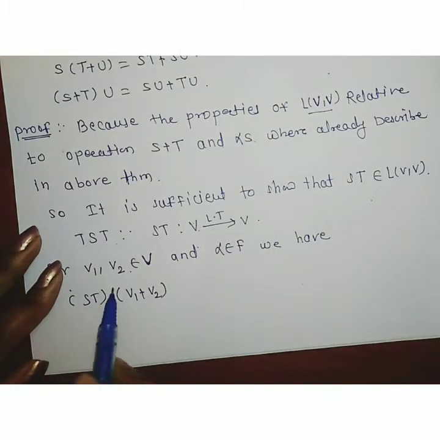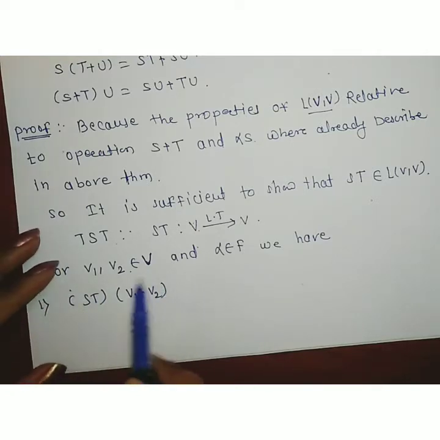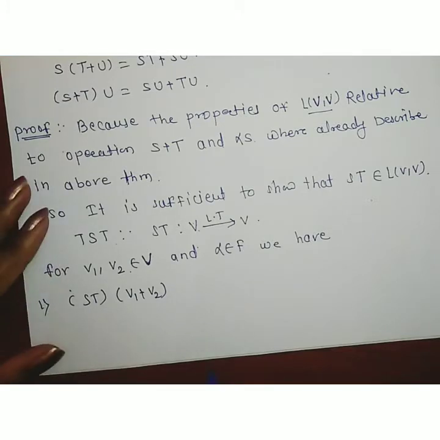Therefore, what we have to show is that ST operating on V1 plus V2 is equal to ST operating on V1 plus ST operating on V2.